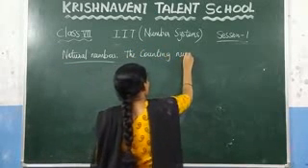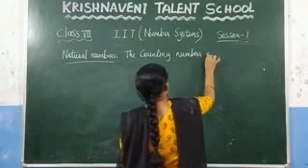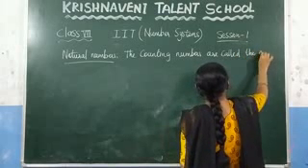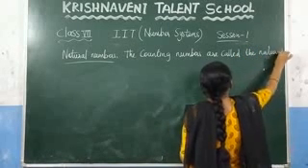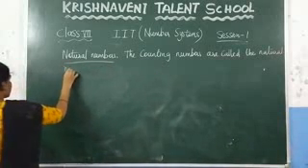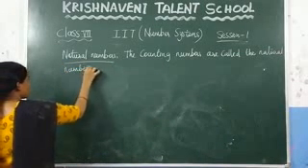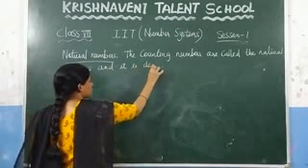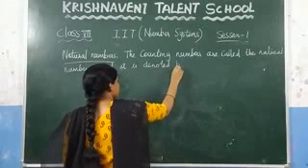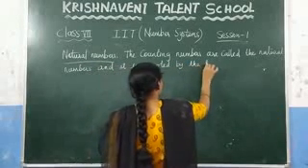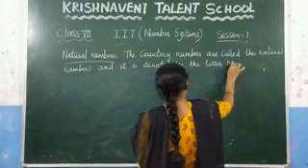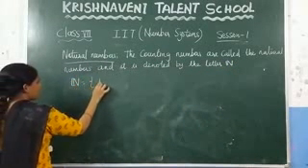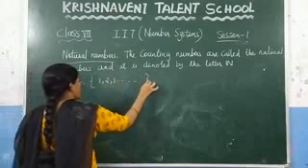The counting numbers are called the natural numbers, and it is denoted by the letter N. The natural numbers start from 1, 2, 3 and so on.